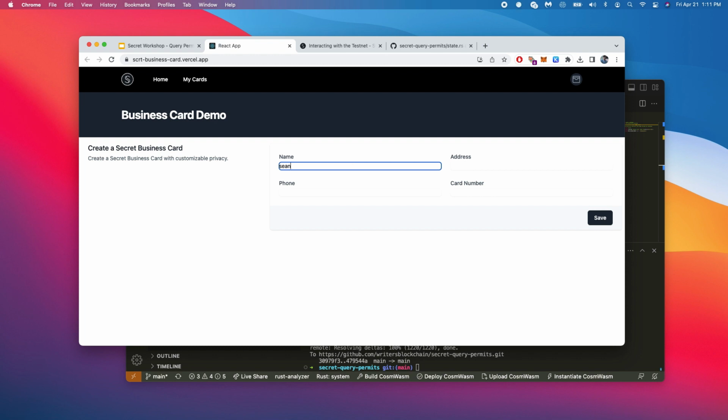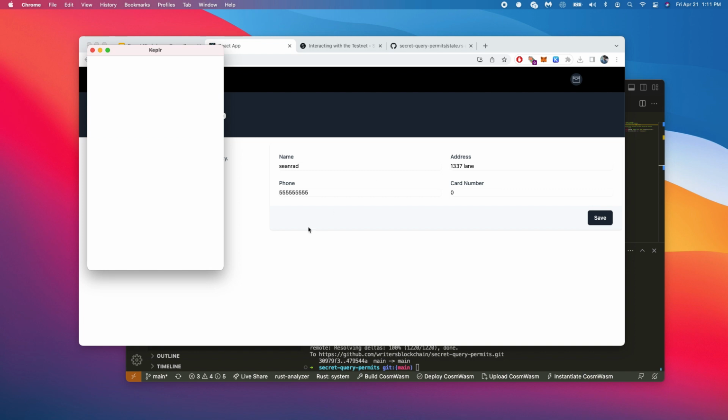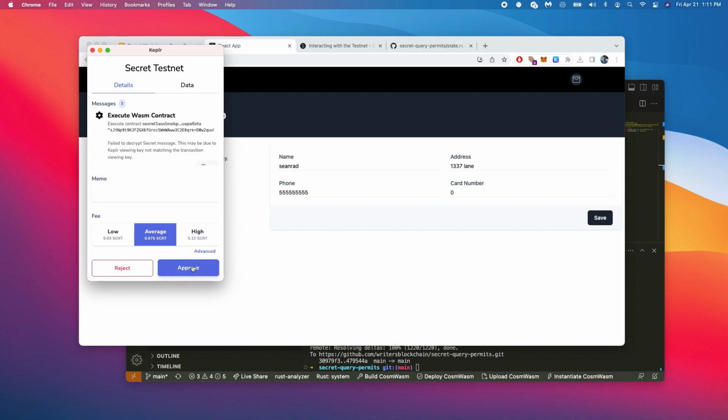So the way this would work is you'd create a business card, and from there, every single business card we create is stored at a particular index in an item storage object. We'll talk about that in a moment. This card number basically refers to the card index where we're storing it, which the smart contract then accesses at that specific index and wallet address. So if I do this, it's going to create a card. It's going to ask my wallet to approve this transaction.